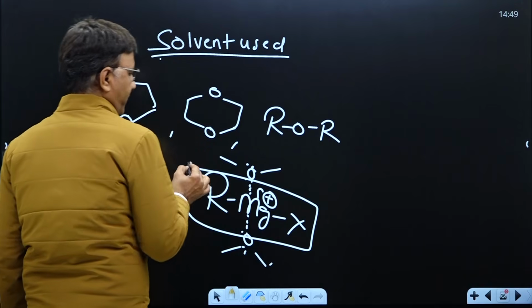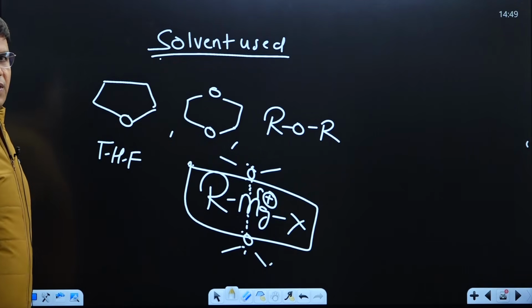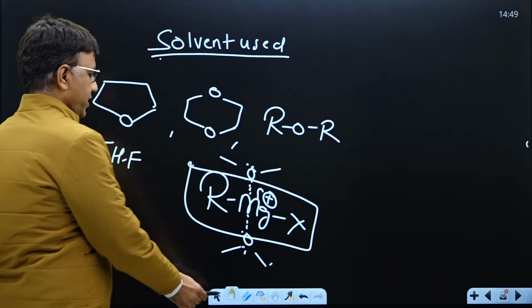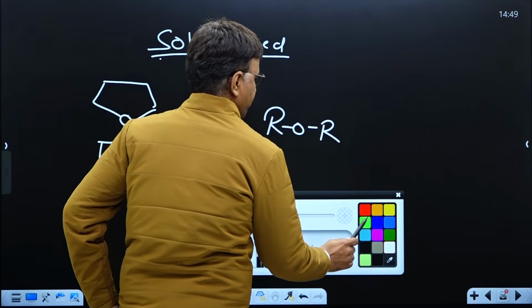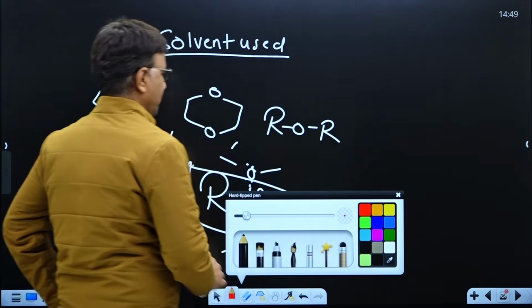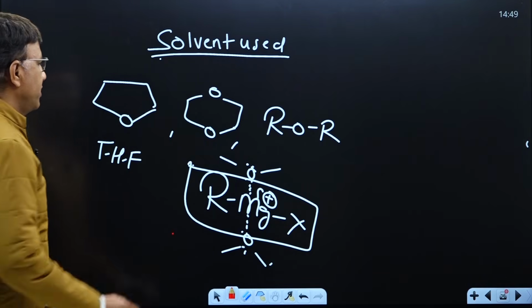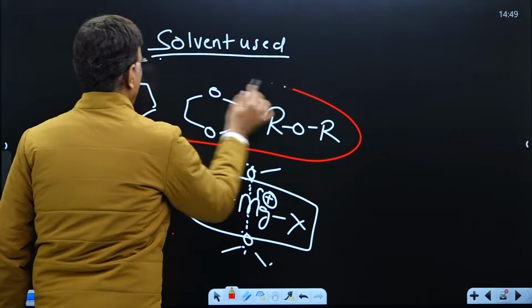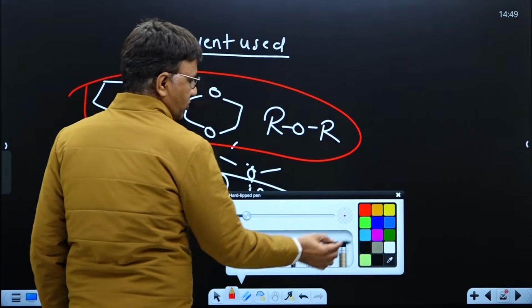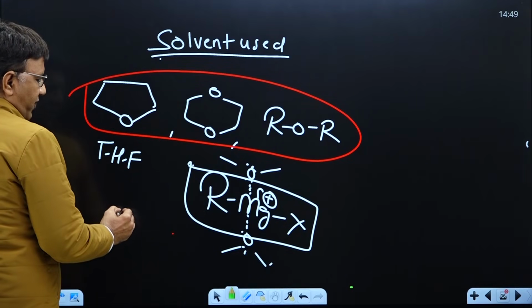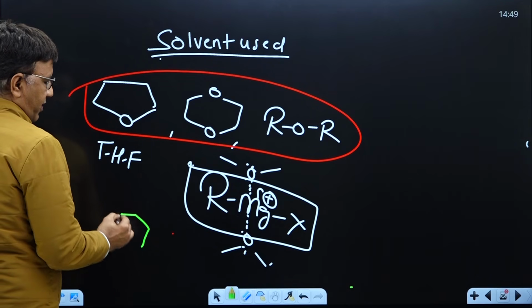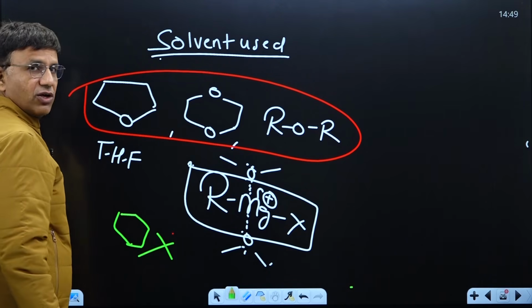Got it? So Grignard is stabilized by the ether. THF and dioxane are the same kind of solvents. Now we can also understand that we cannot use alkane as a solvent. Why?